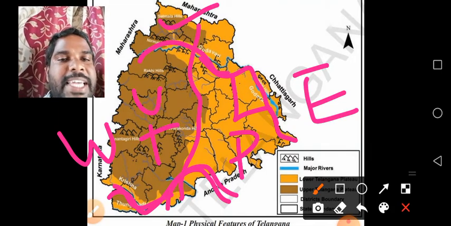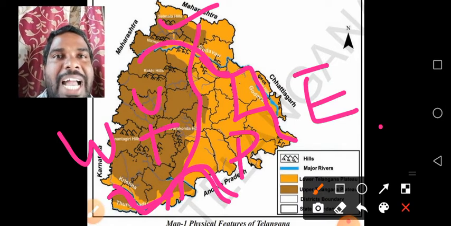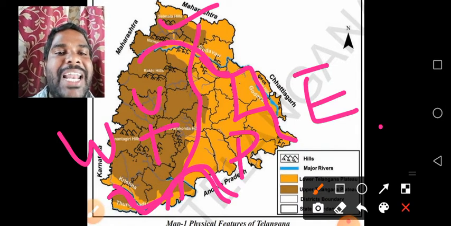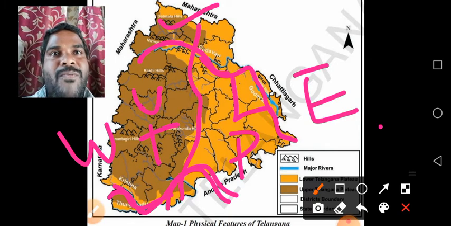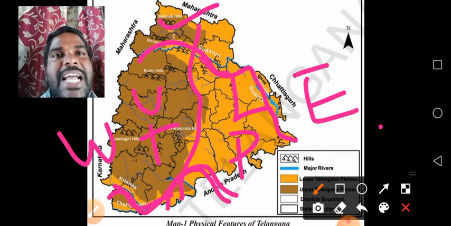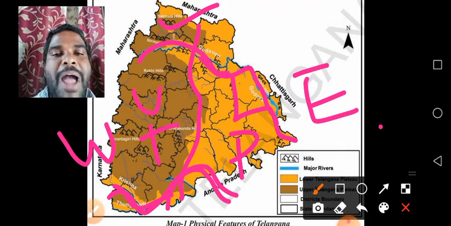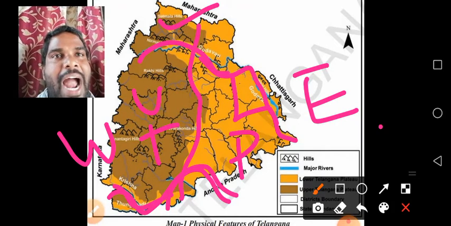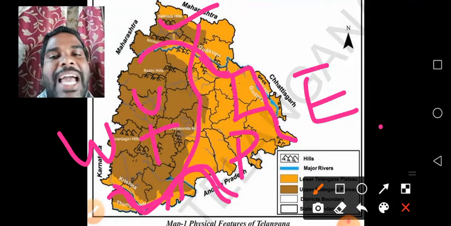Understand children? The twin cities Hyderabad and Secunderabad, and Sangareddy, Mahbubnagar and Nalgonda are located on the Upper Telangana plateau region. While Warangal, Karimnagar and some other important towns are located in the Lower Telangana plateau regions.